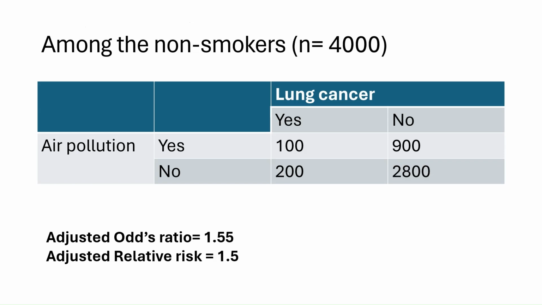Similarly, for the non-smokers, we have similar results as we had seen in the first scenario. Whether smoking is a confounder or effect modifier, for non-smokers we will have a similar result in the two scenarios. Even here, the adjusted odds ratio is 1.55 and the adjusted relative risk is 1.5.